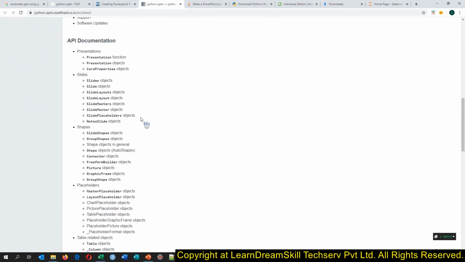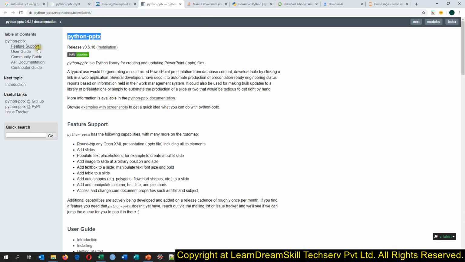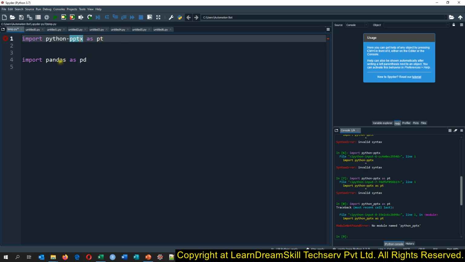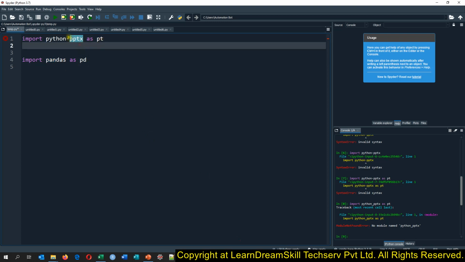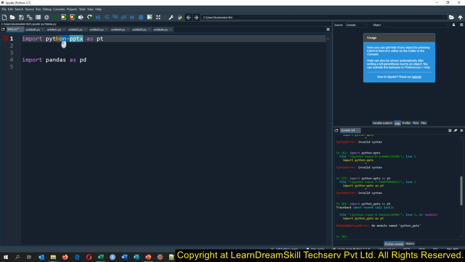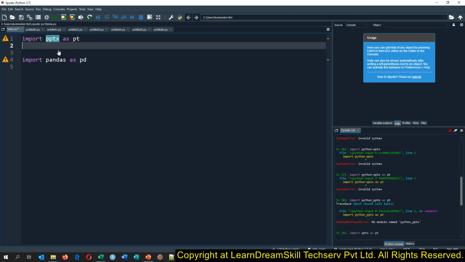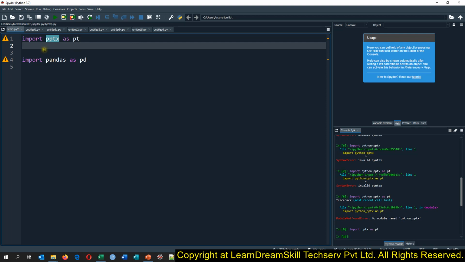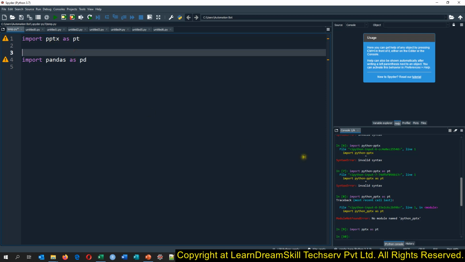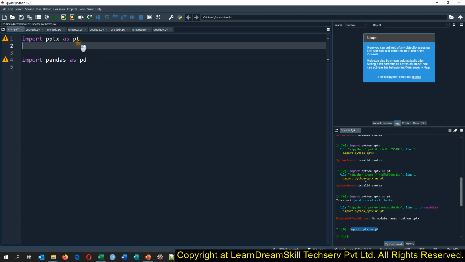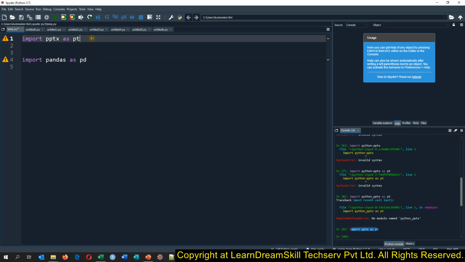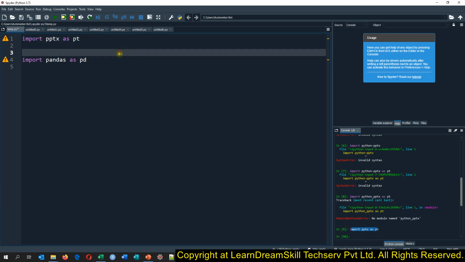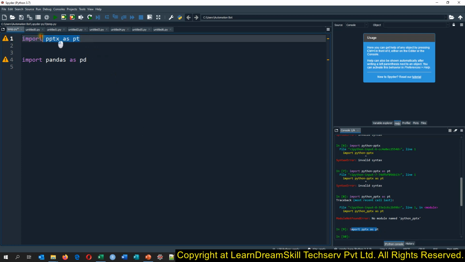Let me pause the video for now, because I want to check how to import it, because it can be imported this way only. As we see here, it is also done, but it is just giving the error here. Okay. Once we have installed that, we need to import it as pptx. That is what I was doing earlier. So this way we will be able to install this package, and now we can write our code to automate PowerPoint as well.